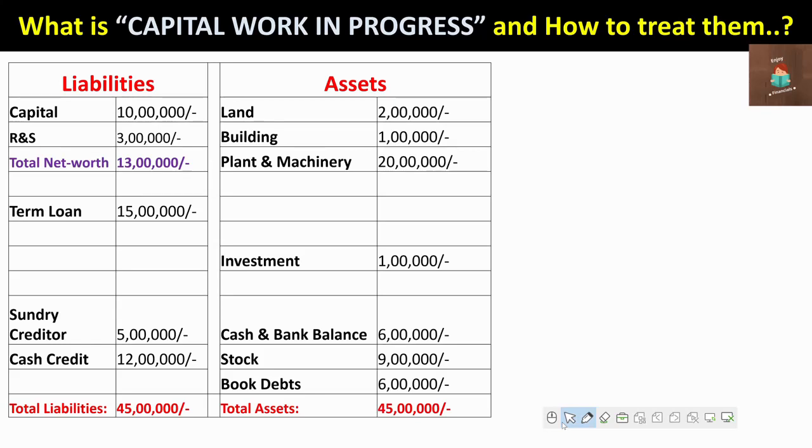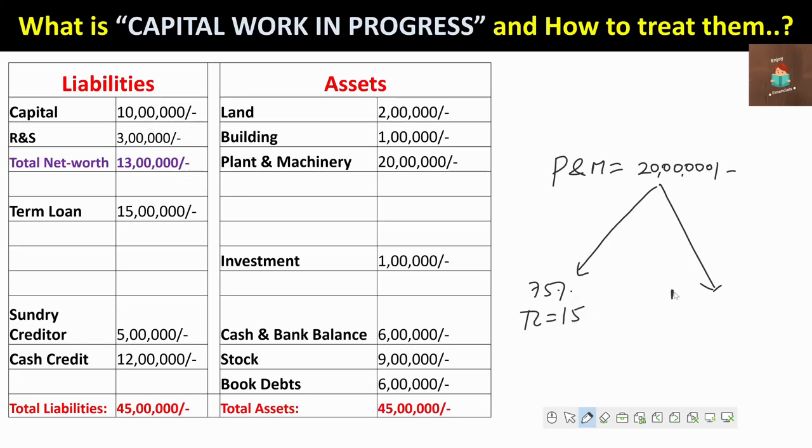So here we will try to understand with an example. Suppose a company has approached a bank for a loan. How much loan? They want to purchase plant and machinery of 20 lakh rupees. So what will the bank do? The bank will say, I will not give you a 20 lakh rupees loan for plant and machinery. I will give only 75% of the loan. So the term loan the bank will give is only 15 lakh rupees, and they will say you bring 5 lakh rupees as a margin.